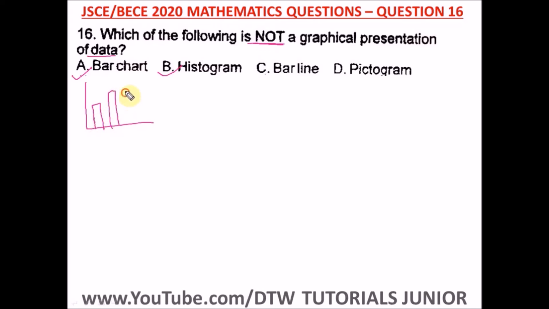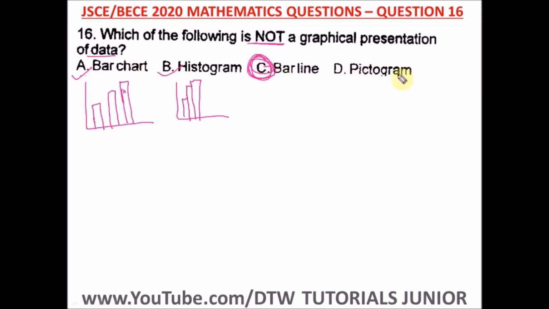There's a space between bar charts. But for histogram, there are no spaces. For histogram, there's no space between the bars. That's the difference between a bar chart and histogram. Bar line, there's nothing like bar line for graphical presentation of data. This is very wrong.